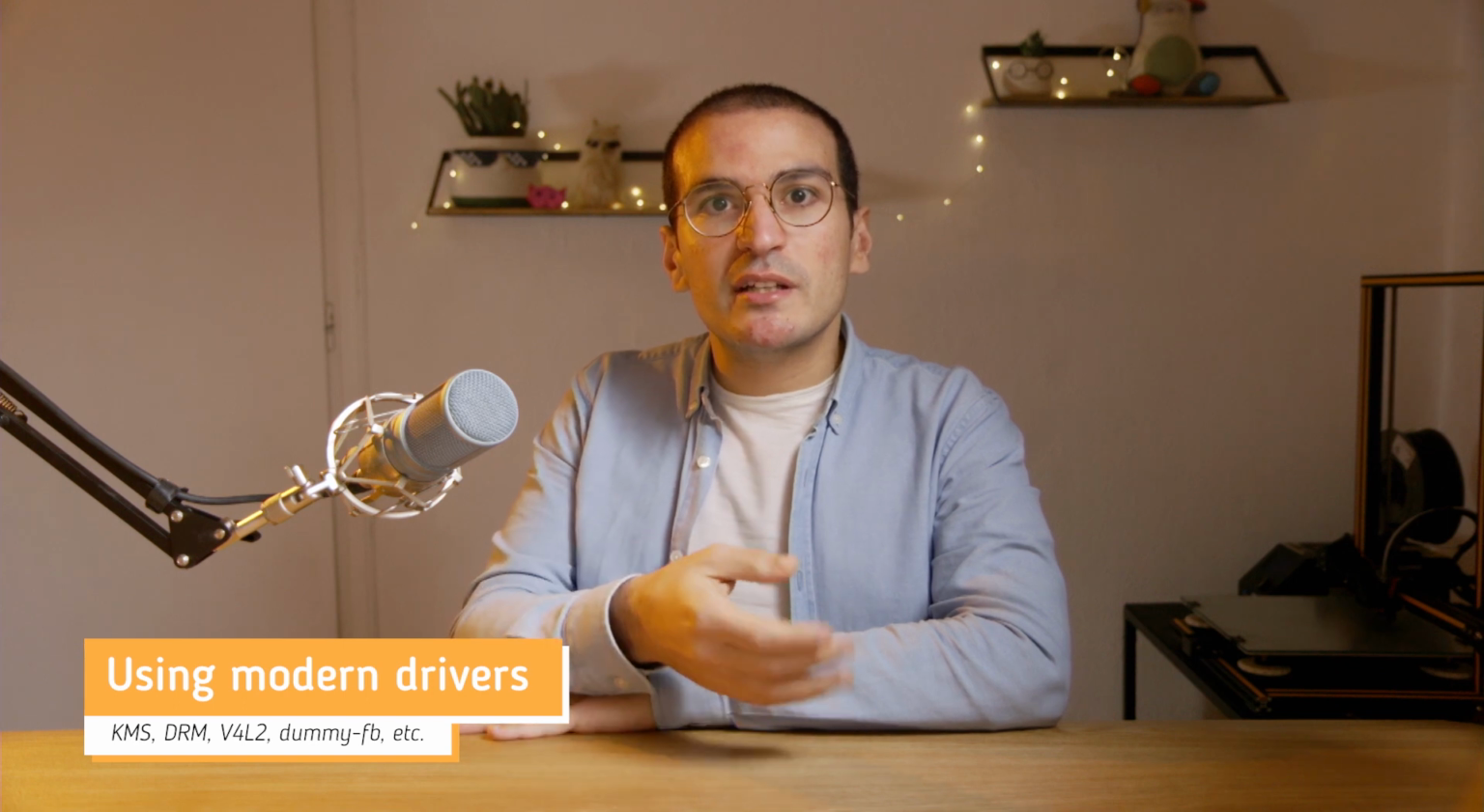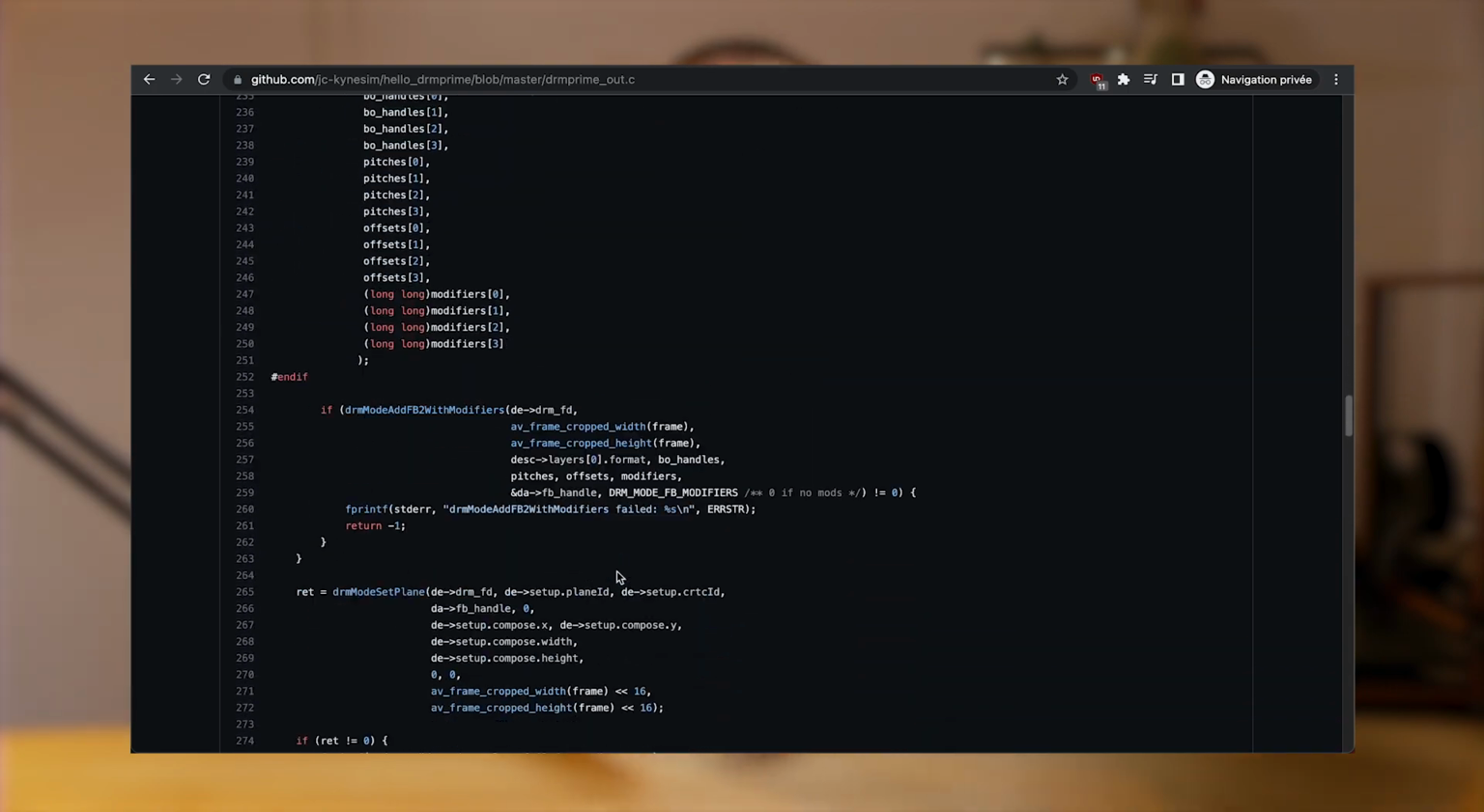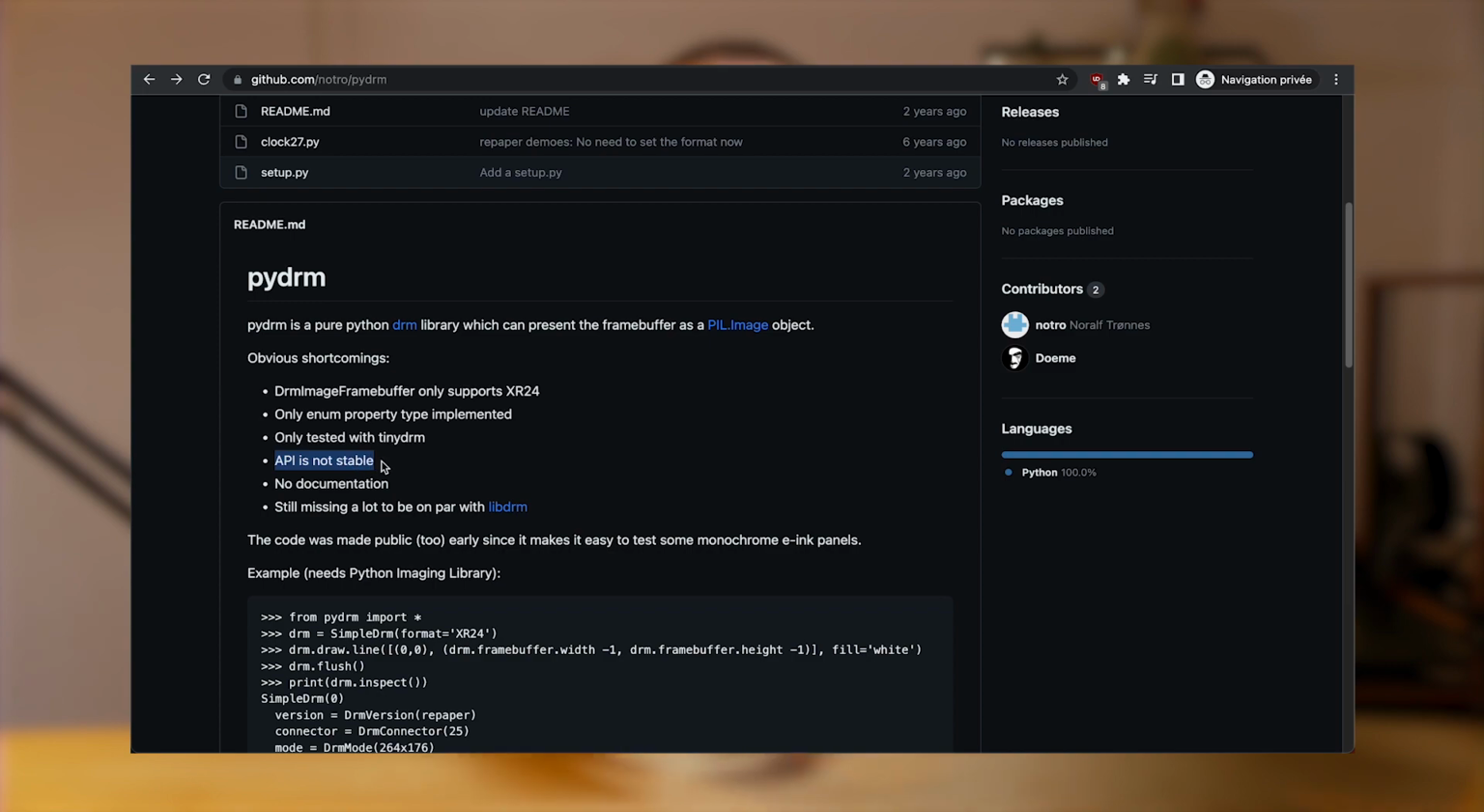Of course, I would have loved to keep using the new drivers for my project, especially knowing that the frame buffer that I am using is an obsolete interface. It will soon be removed from the Linux kernel. But using the new drivers API is way more complicated than just opening a file. I mostly found some C and C++ example codes, but nothing in Python except from an unstable library.